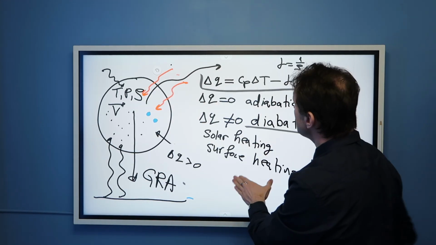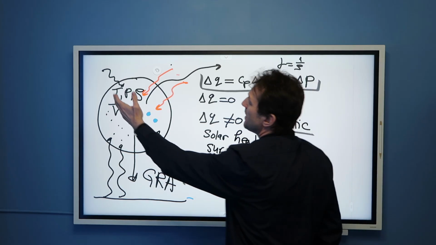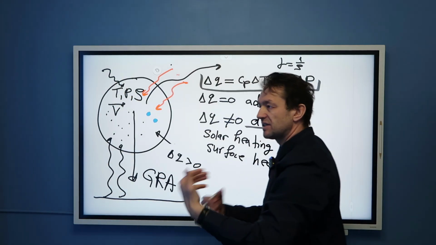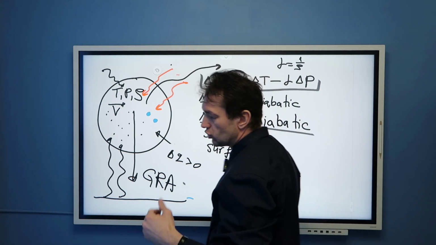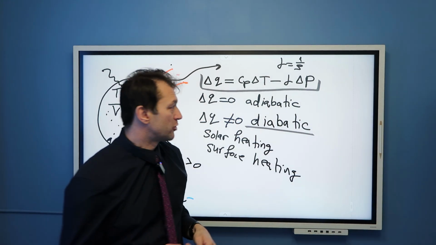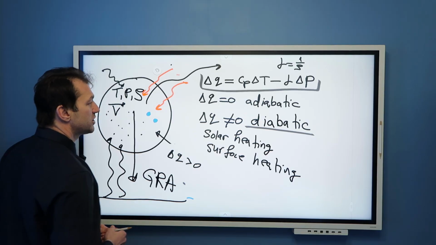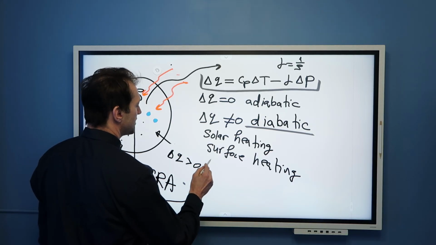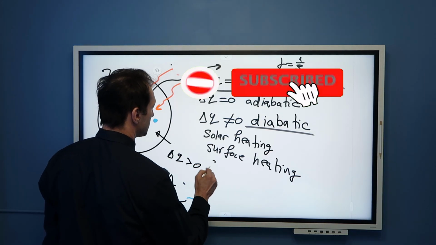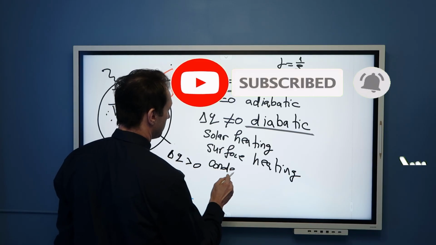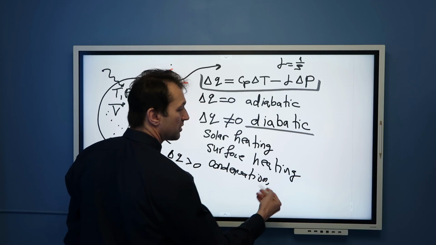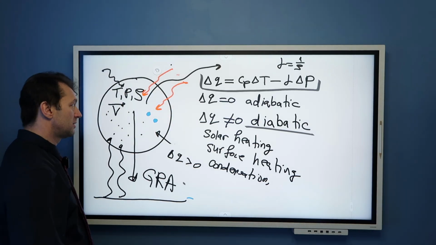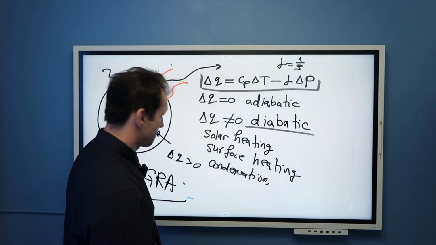So turbulence can be diabatic because pretty much every time there is that mixing, there is some change of these variables. And of course, diabatic processes include phase changes of water. Let's say condensation, evaporation, sublimation, deposition, and so on.